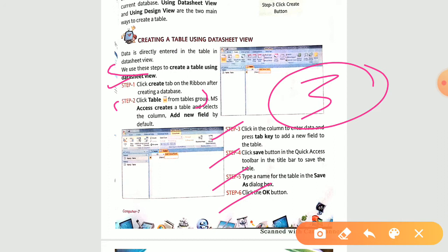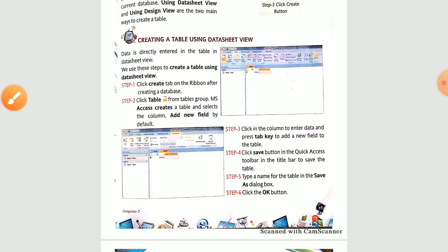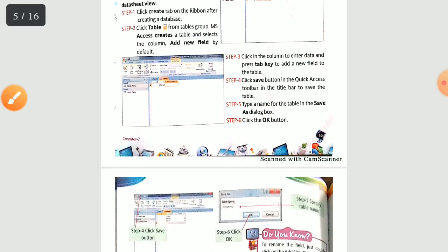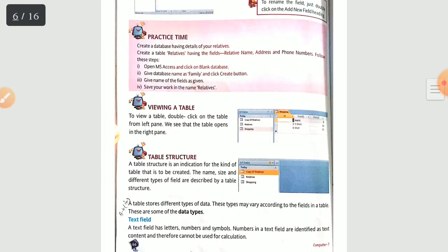Now for the fourth one: what are the data types in a table structure? That is your question number 4. The answer is present on page number 66. So you see it over here. These are some of the data types. On page number 66 we are. These are some of the data types.